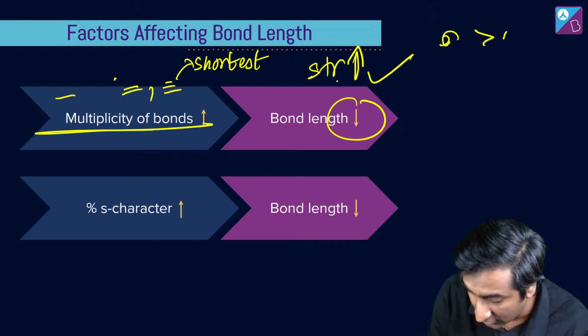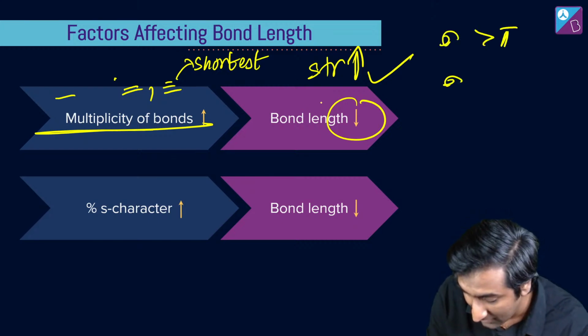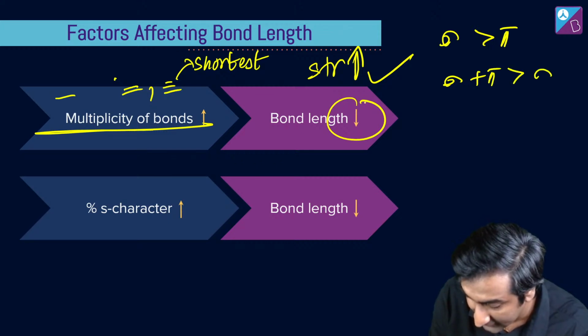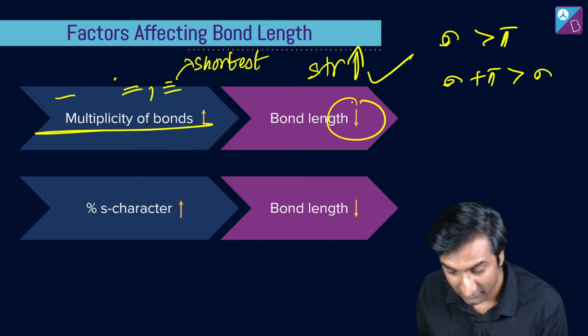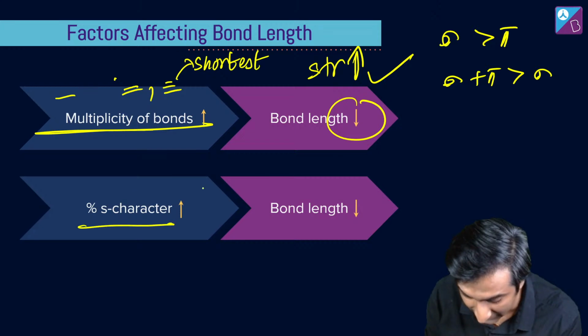Always sigma bond is stronger than the pi bond. But when you have sigma plus pi, that is stronger than sigma. That's all I'm saying. ठीक है? Cool. Percentage S character बड़ा, bond length कम.